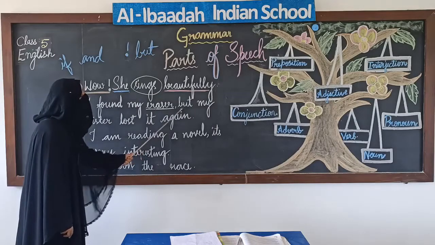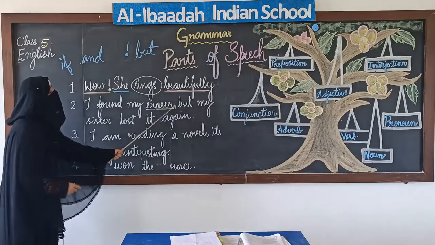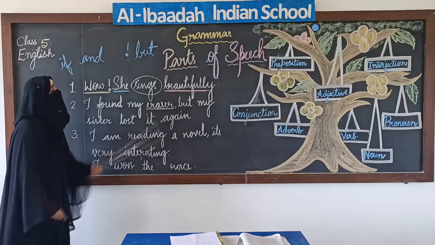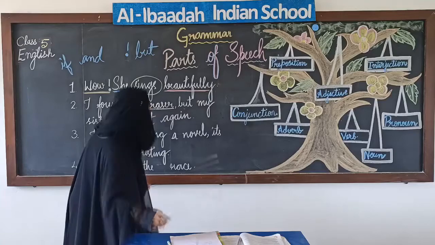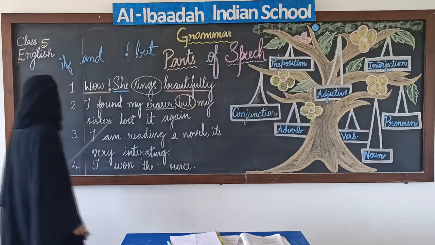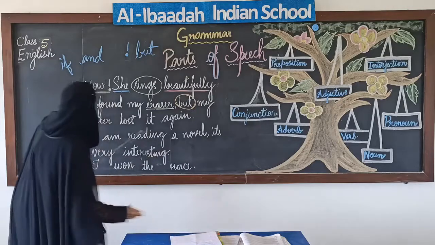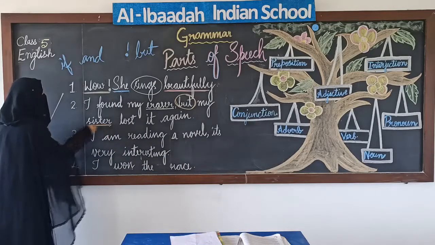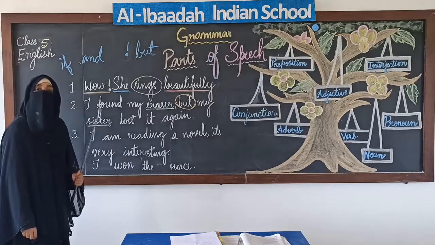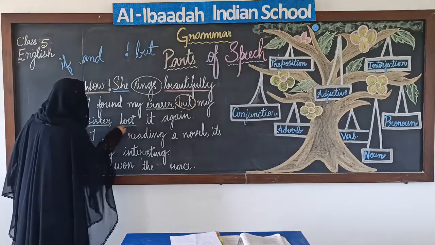But when the word but comes here, that 2 sentences become one sentence, because instead of full stop we put a comma and write but. So but is a conjunction. Next, sister. Sister is a noun again. Lost. Lost is an action word. It's a verb.